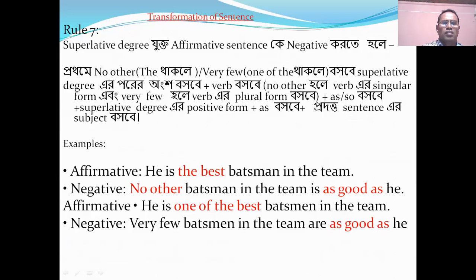Let's see the example. He is the best man in the team, and here, with the, we will use no other. No other batsman in the team is as good as he. He is one of the best batsmen in the team. Very few. We will use one of the, and very few batsmen in the team are as good as he.